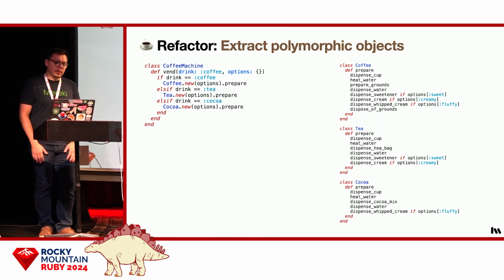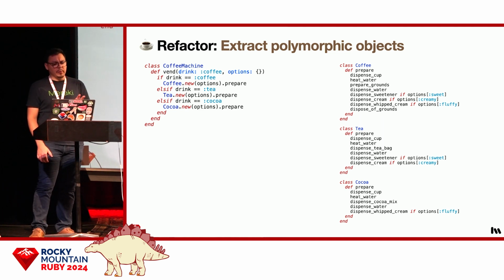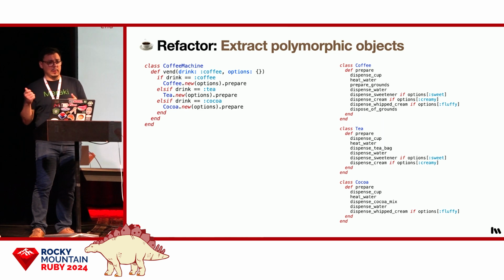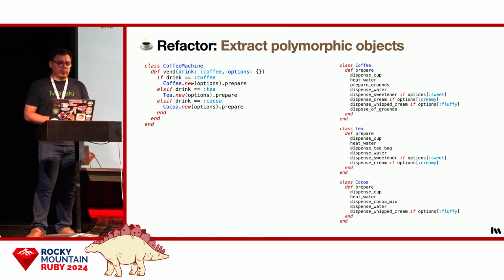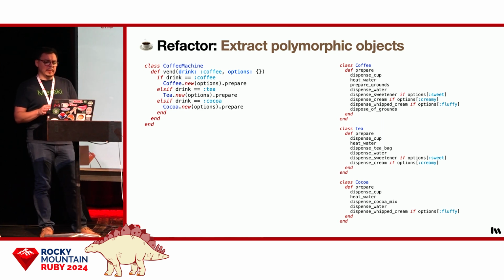All right, we're almost done. There's two remaining problems though. The first one is that the vend method has multiple responsibilities. And second, it's not open-closed, meaning that you have to go and modify the code in it in order to extend it or add more functionality. So let's take a look at the responsibilities issue first.